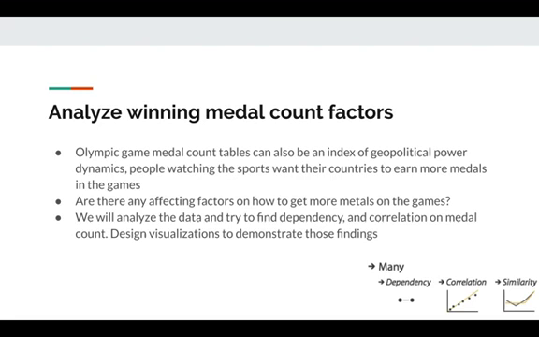Let's start with the task analyzing winning medal count factors. The Olympic game medal count table can also be an index of geopolitical power dynamic. People watching the sporting event want their country to earn more medals in the games. Are there any affecting factors on how to get more medals in the games? We will analyze data and try to find dependency and correlation on the medal counts. Design visualization to demonstrate those findings.